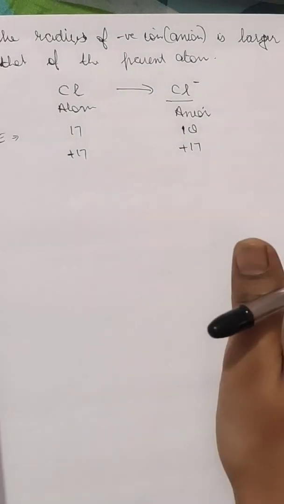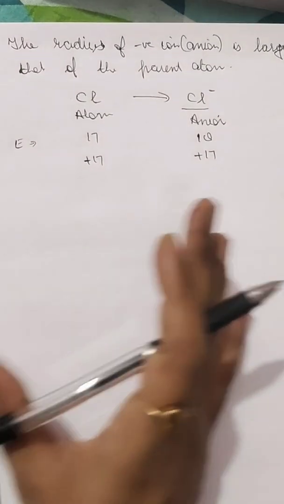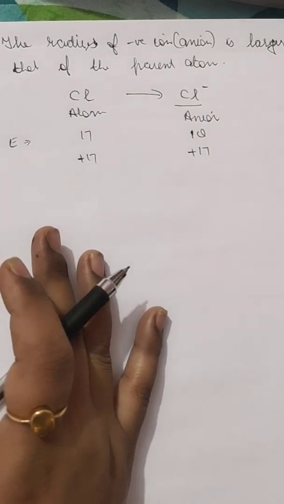Now there are also some variations of ionic radii in a group. The ionic radii in a particular group increase from top to bottom.